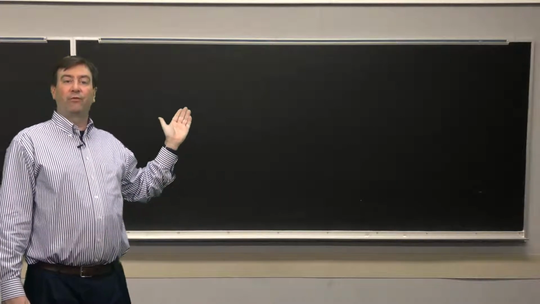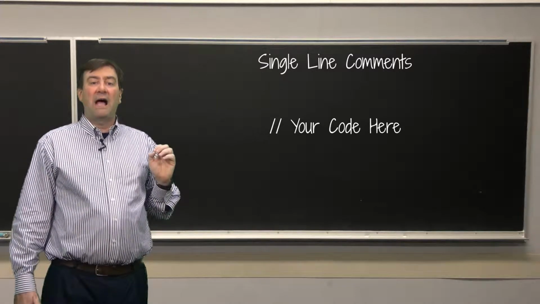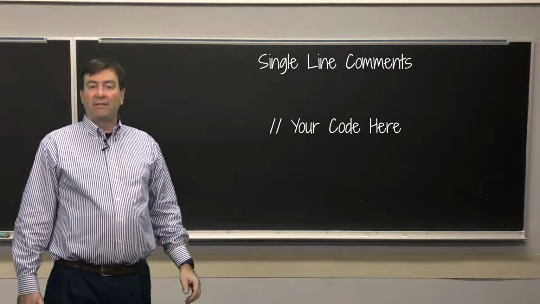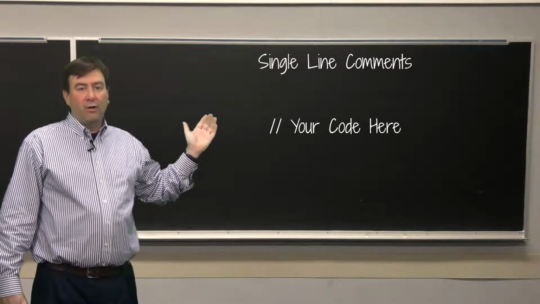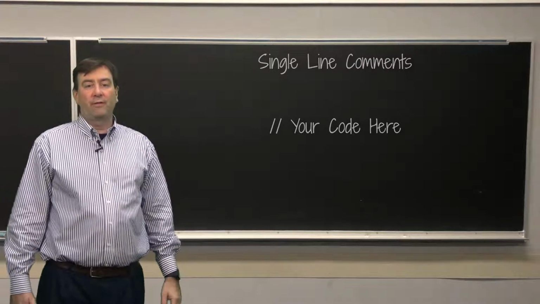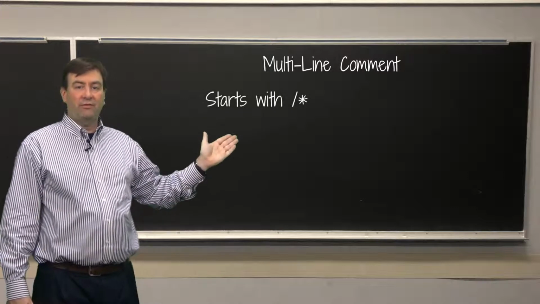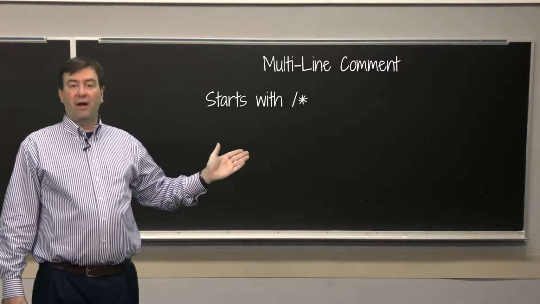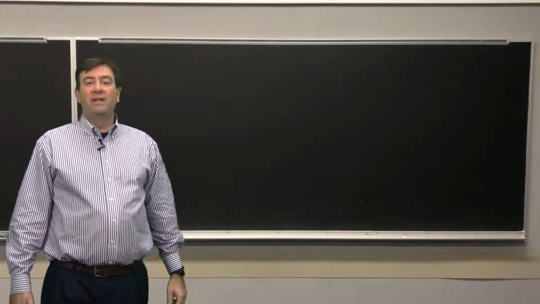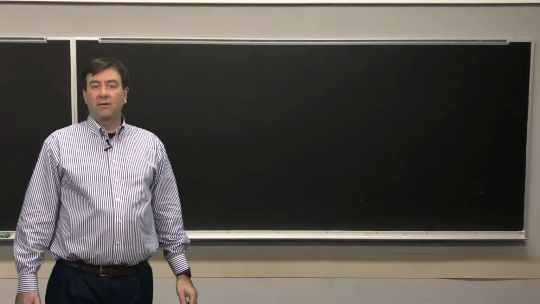Single-line comments start with 2 forward slashes. Everything after the slashes on that line is ignored by the compiler. The line that said, "Your code here," was a single-line comment reminding you to put code in your method. A multi-line comment starts with a forward slash and a star and ends with a star and a forward slash. Everything in between those symbols is considered a comment, regardless of whether it is on one line or on multiple lines.